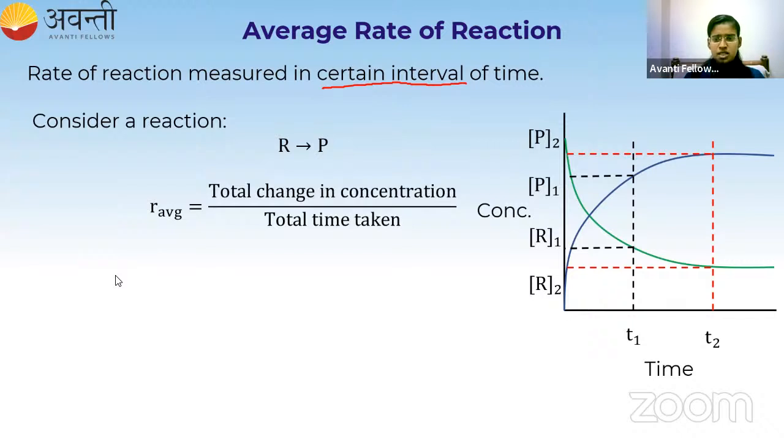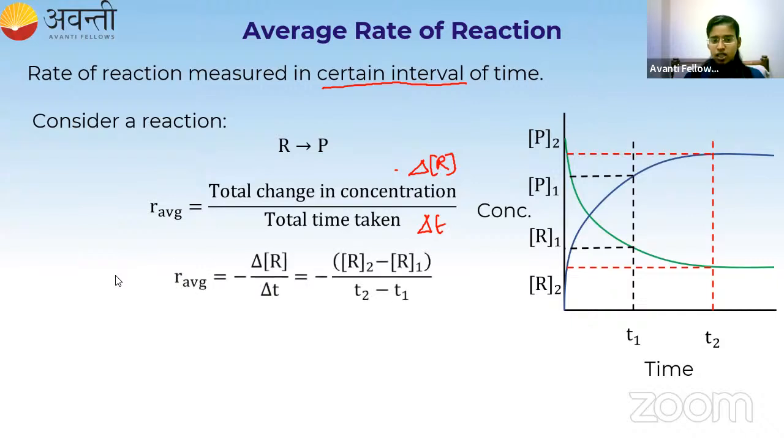It is delta R in terms of reactant divided by delta T. If I write this in terms of reactant, I have to put a minus. So average rate is equal to minus delta R by delta T, and this delta R is the change in concentration, which is the final concentration minus the initial concentration. So it is R2 minus R1, and for delta T, it is T2 minus T1.